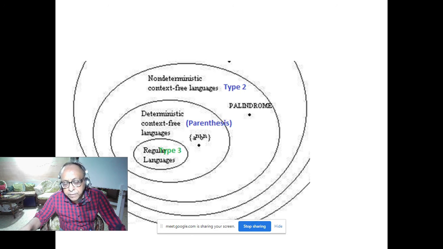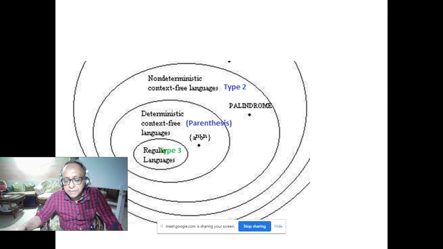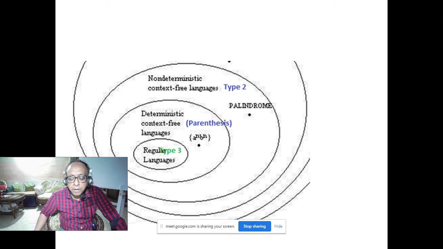Am I audible? I am not visible because I am recording from my side, so my camera is not there. Am I audible, please? Anyone, please? Any question? Or you can tell me how is the weather at your place. If any question on your compiler or anything. Anirban, Srishti, Atrey, I am not getting a response from Atrey and Orietri. Nisha.